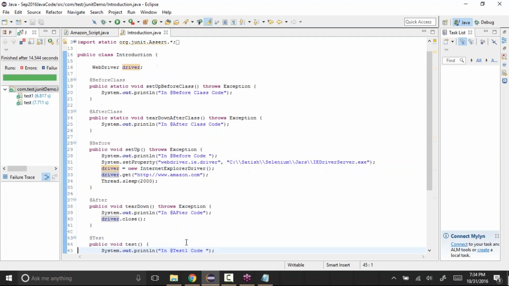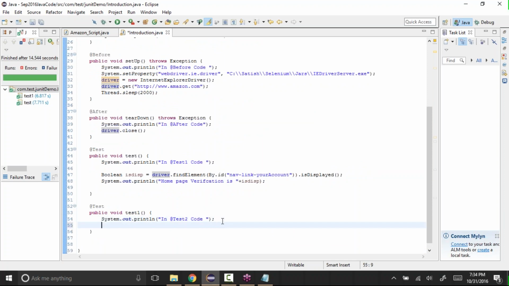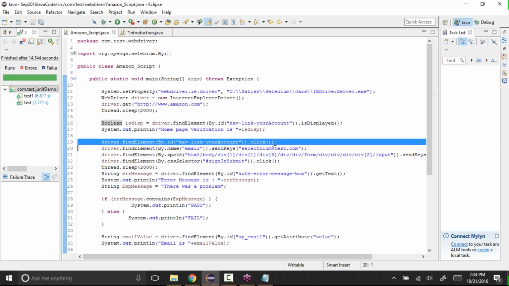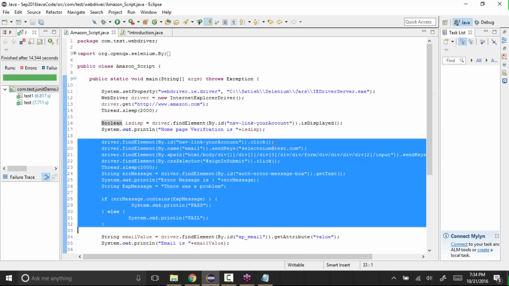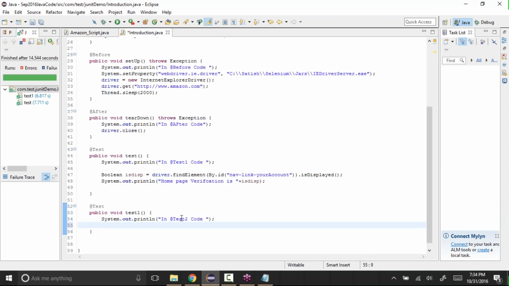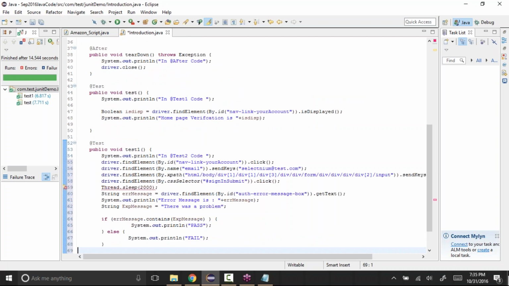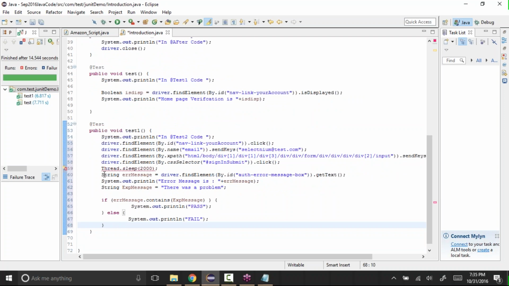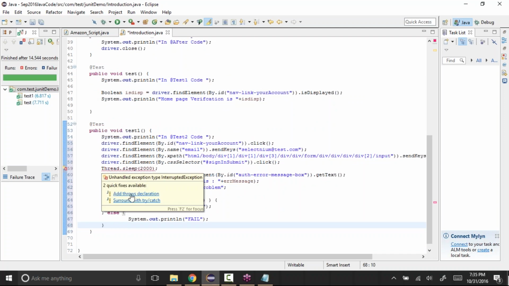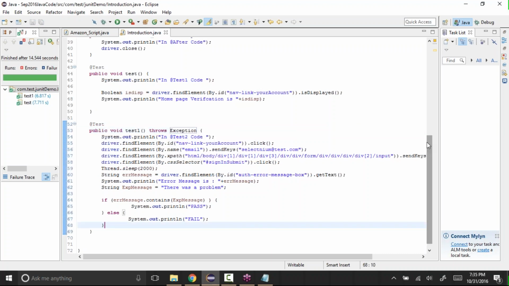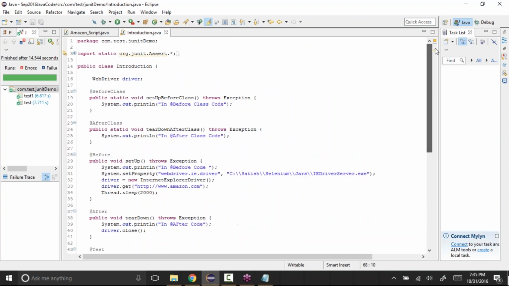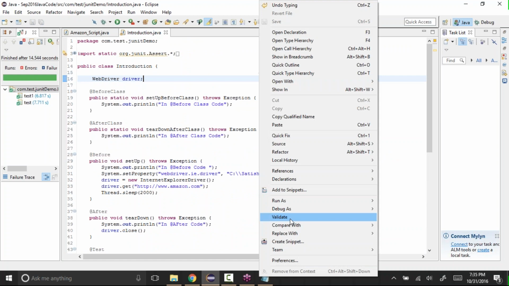Again, even in the second test you can have whatever code you want. Let's say, for example, we want to click on that your account link, then send keys to email, then click, get the error message and display it. So we can do all these things. I can just copy and paste it there, like this. It says Thread.sleep is an error, so just add the throws Exception declaration. I can say Exception, like this. Let's save it and run it again.